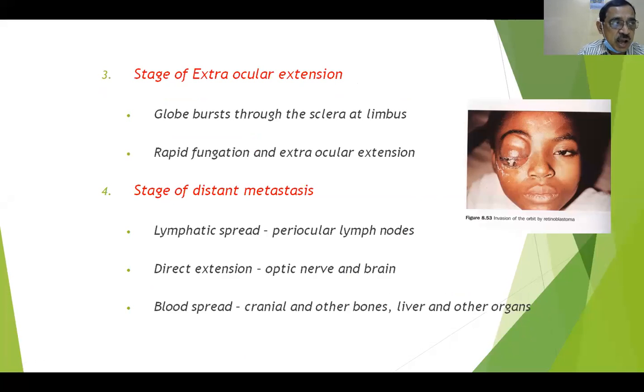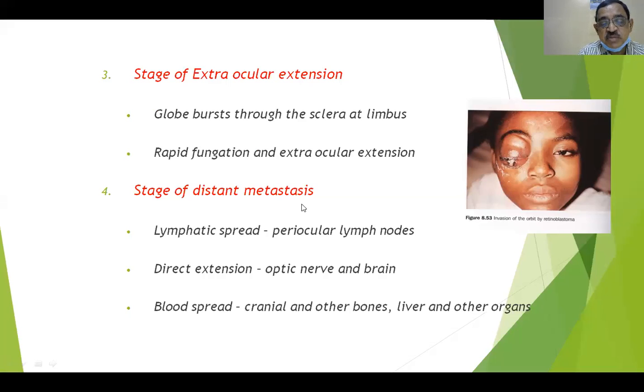Okay, so the stage of extraocular extension is the other thing. In the earlier stage the retinal tumor is localized, so the prognosis is definitely better. But sometimes there will be an extraocular extension. The globe bursts through the sclera at the limbus, because that's the weakest point. And rapid fungation and extraocular extension into the other structures will also occur. So that is the stage of extraocular extension.